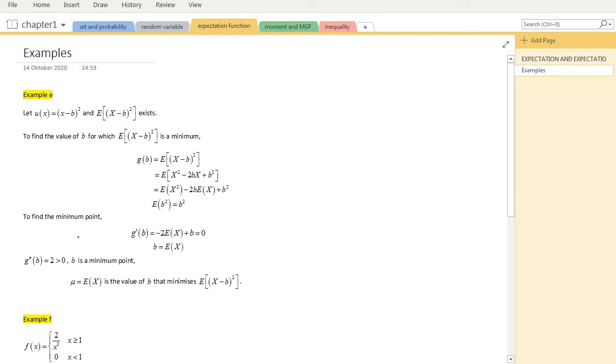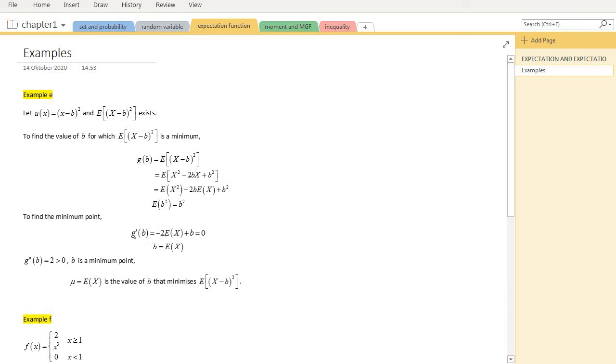Then to find the minimum point, we take the first derivative and equate it to 0. So this is a standard practice. If we would like to find a maximum or minimum point, we have to take the derivative and then equate it to 0 to find the point.